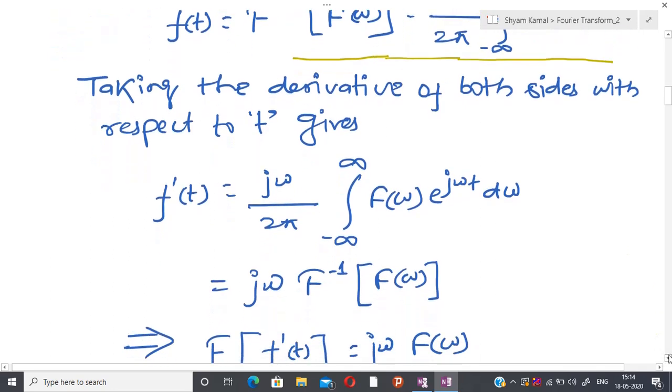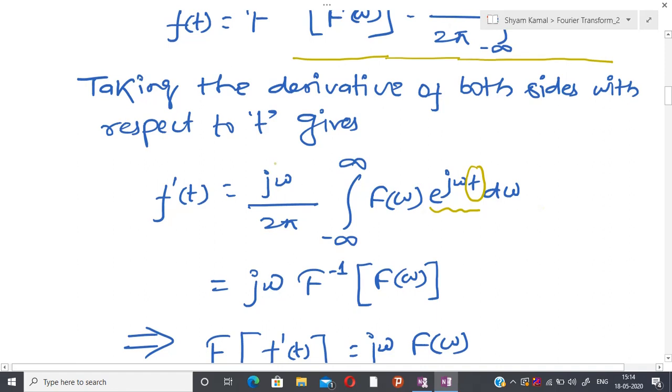And if you take the differentiation, it is possible to show that this is pretty easy, because if I differentiate this, then j omega will come like this, because I am taking the derivative with respect to t. Here just this function is time varying, all other functions are constant.